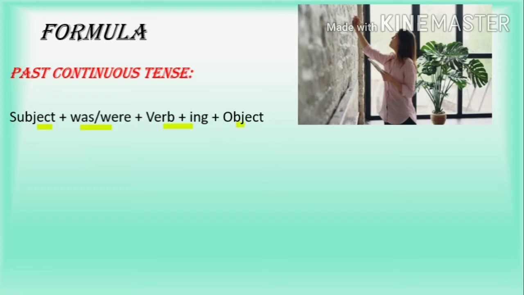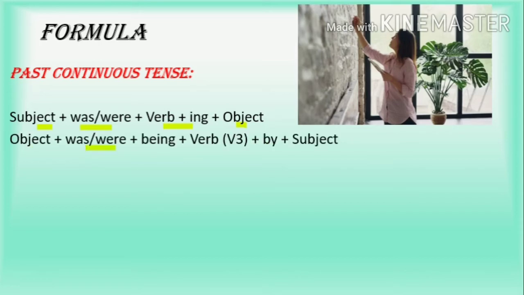So when you transform this again, the object comes to the front and the doer goes behind. Object plus was or were plus being, to maintain the continuous form of the sentence, plus the past participle form of the verb, as is necessary when you make a passive voice, plus by plus subject. So let us look at the examples.